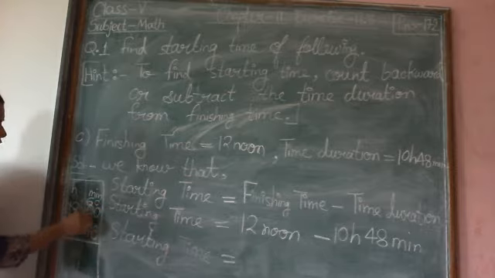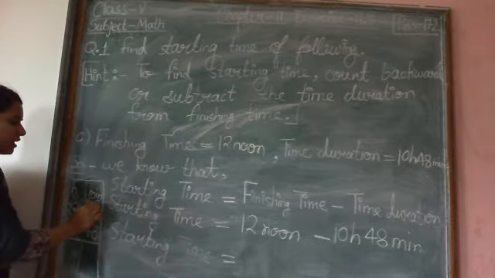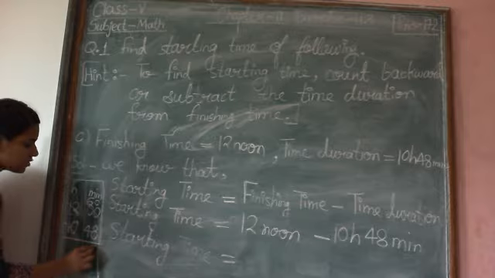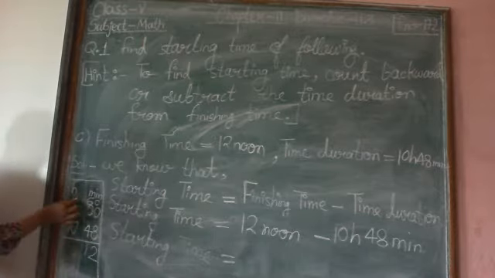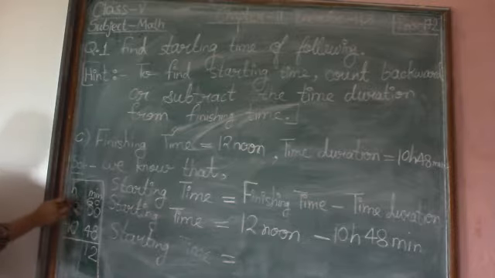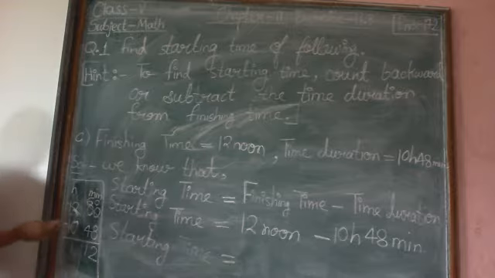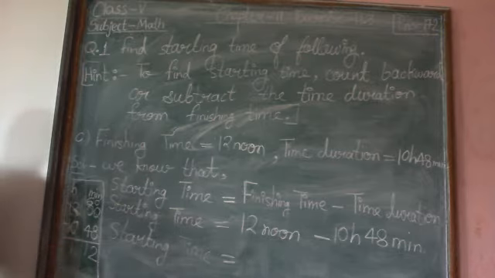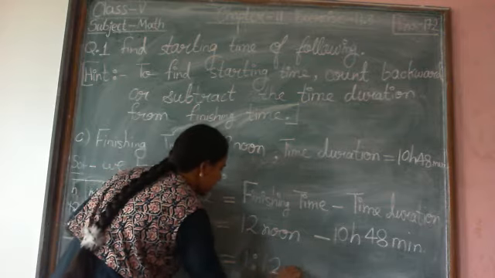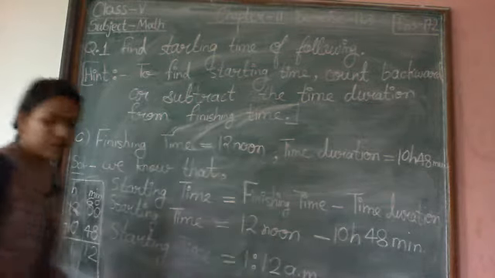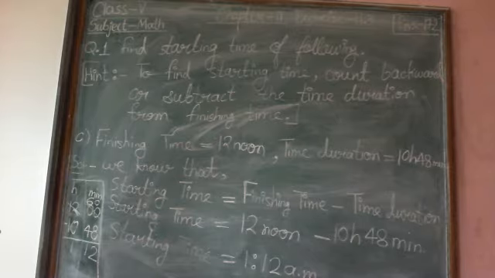Now 0 minus 8 not possible. So we will take 1 borrow from here. It will become 10. 10 minus 8 is 2. Here 5 minus 4 is 1. Here in this hours column 11 minus 10 is 1. So when we subtract 10 hours 48 minutes from 12 noon, we get 1:12 a.m. Our time is 1:12 a.m.